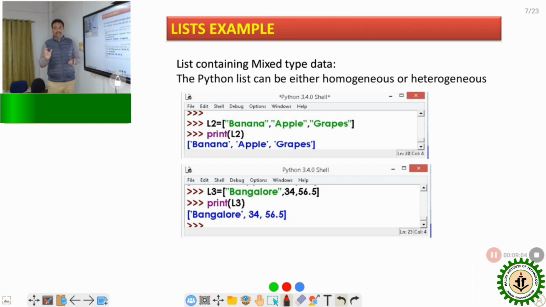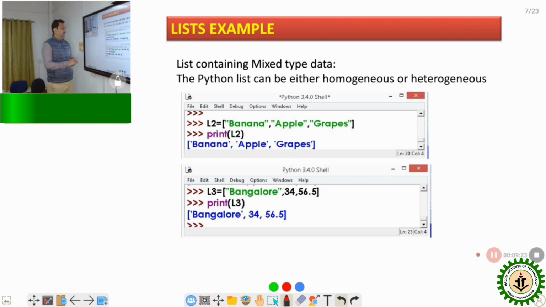But in C, the main problem is that if I want to access heterogeneous data, we have to use the structure concept. Otherwise, it is not possible. But in Python, it is built in, as a heterogeneous data type.